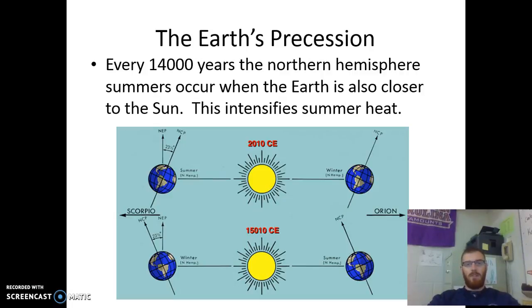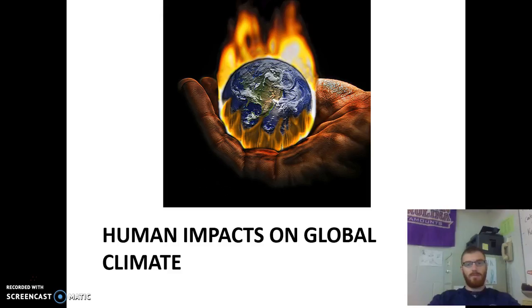Okay, precession is that wobbling of the Earth's axis. That's going to intensify summer heat due to the amount of light reached at that source. All right, now we'll get into some of the human impacts here.